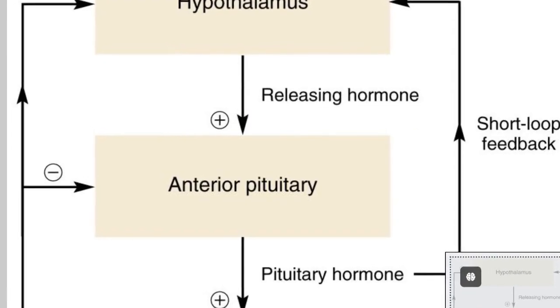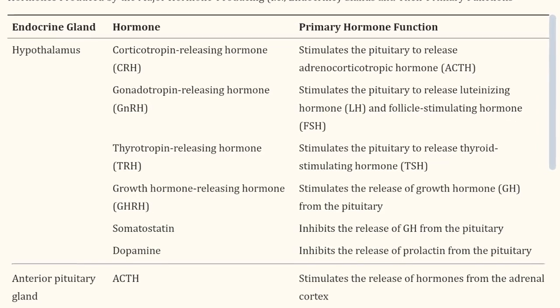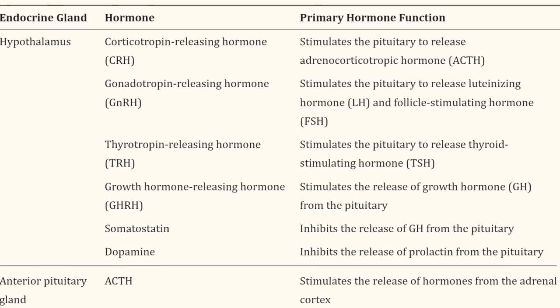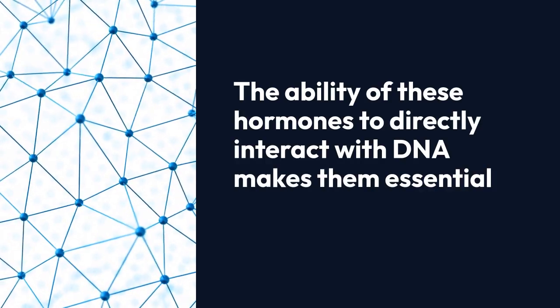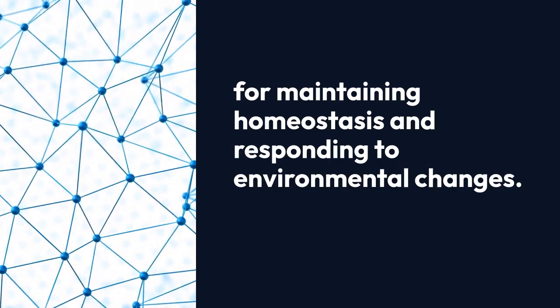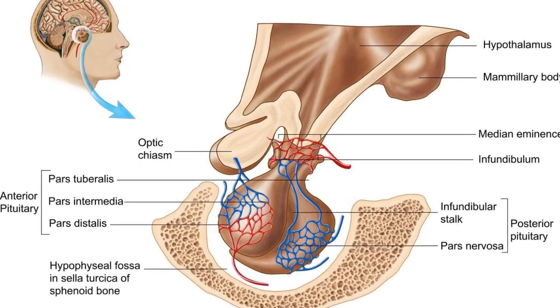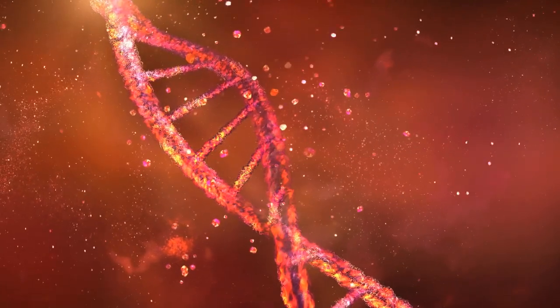For example, thyroid hormones, which are amino acid derivatives, play a critical role in regulating metabolism, growth, and development. The ability of these hormones to directly interact with DNA makes them essential for maintaining homeostasis and responding to environmental changes.